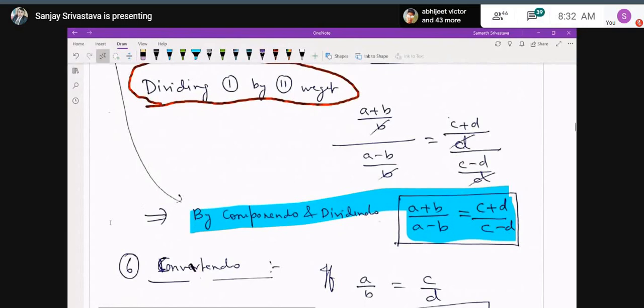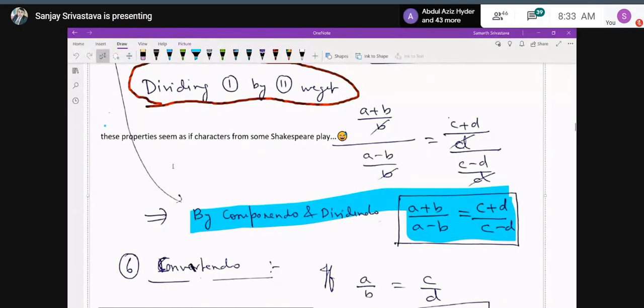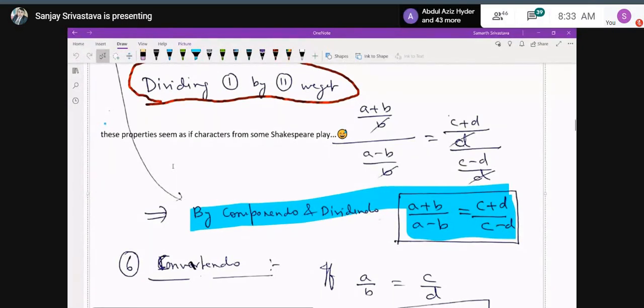Don't forget, again I am repeating, that it is not applicable. If only A upon B is written, then writing by componendo and dividendo A plus B upon A minus B is absolutely wrong, because this property is applicable only in the case of proportion.